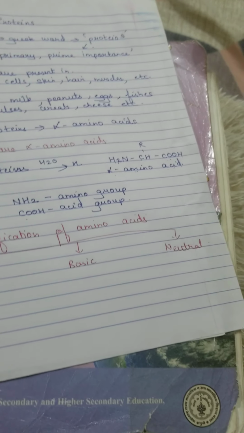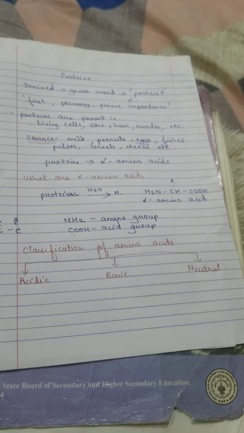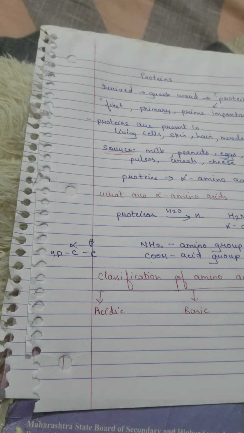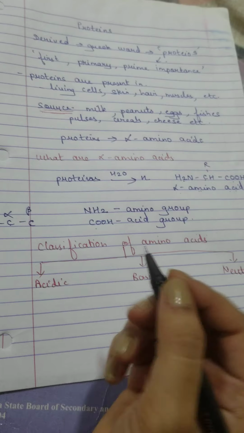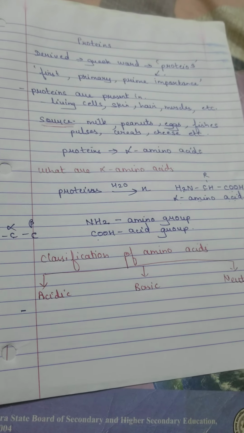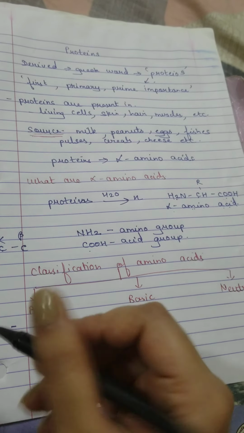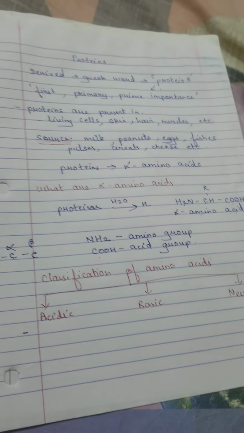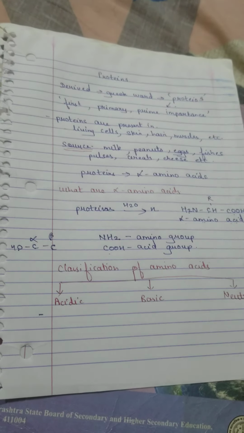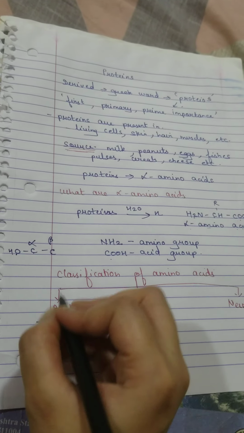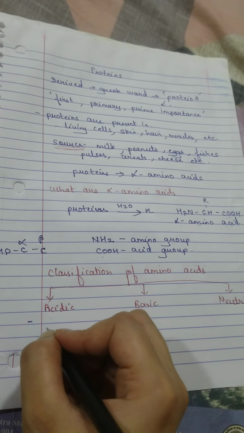Now, common sense tells us that something having an acidic component is going to be acidic, and the one having a basic component is going to be basic. We can relate this to the definitions as well. So how are you going to define your acidic amino acids? The definition I'm going to give is from the previous batch textbook, and then I'll also give you the definition printed in your new textbook. What they are saying is, if acid groups are more in number than amino groups, then it is going to be an acidic amino acid.